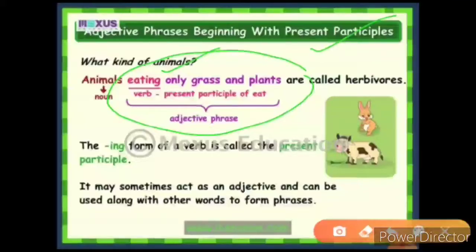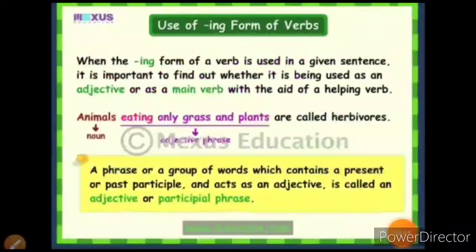Now the ing form of the verb is called the present participle. It may sometimes act as an adjective and can be used along with other words to form a phrase. This is an important point. Okay, now here we are: use of the ing form of verbs. Now you don't have to get confused. I will tell you ahead where you use it as an adjective phrase and where you use it as a verb.